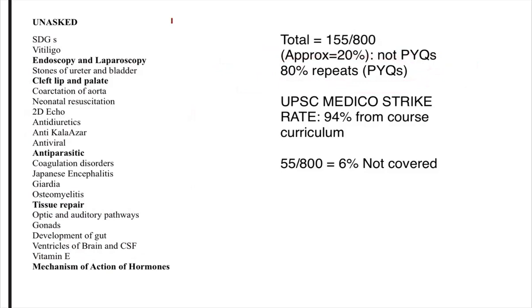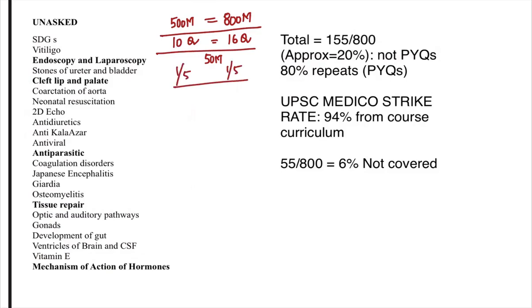This exam is for 500 marks, but they will give you 800 marks of questions. That means they will give you 16 questions overall, out of which you need to answer 10, and each question is for 50 marks. So there is a choice. But the problem here is that question numbers 1 and 5 in each section are mandatory. This mandatory part contains a lot of unasked versions, so it is important for us to focus on the unasked version as well.